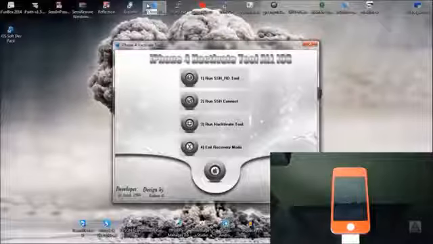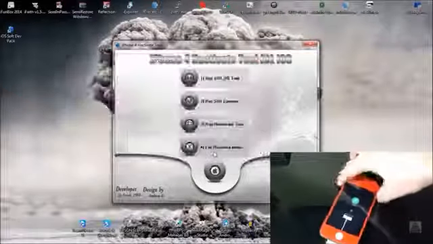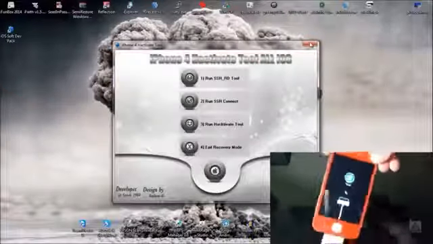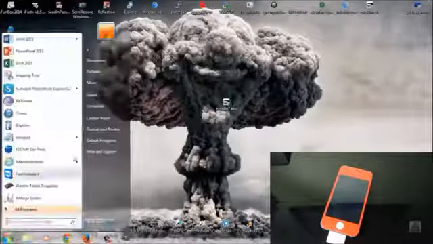You can close down the Java tool and the SSH window, and now your phone will look like it's in recovery mode, and now we can exit recovery mode, which is number 4. Once you're done, you can close down the program, and we're going to uninstall it now that we're done with it